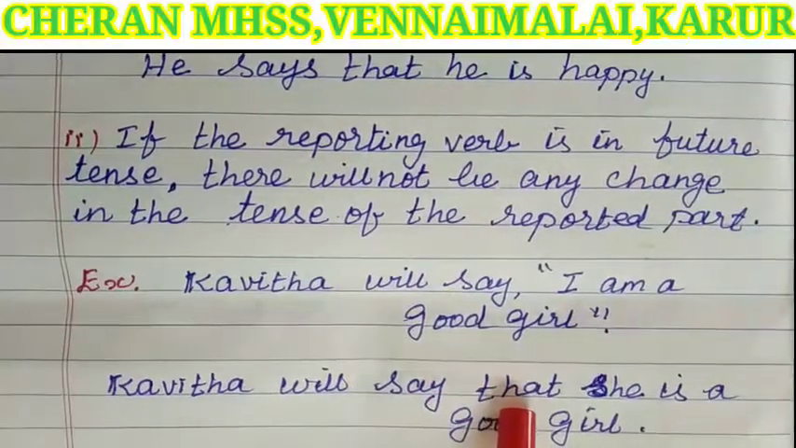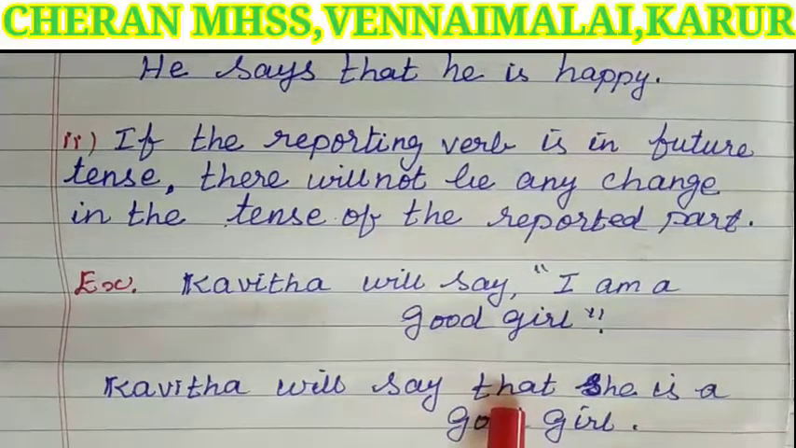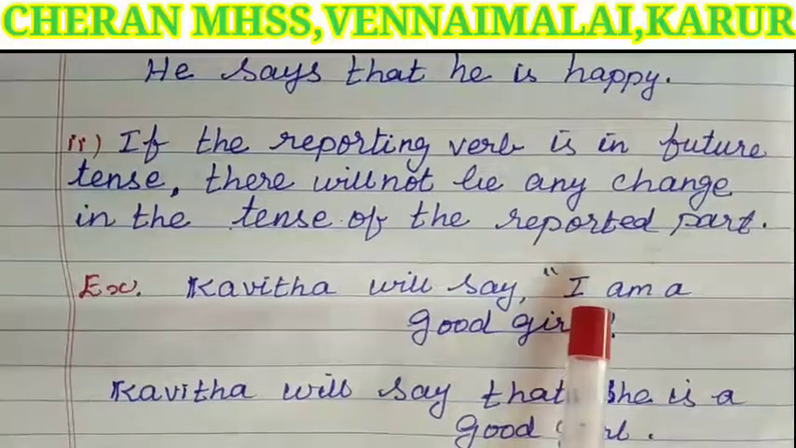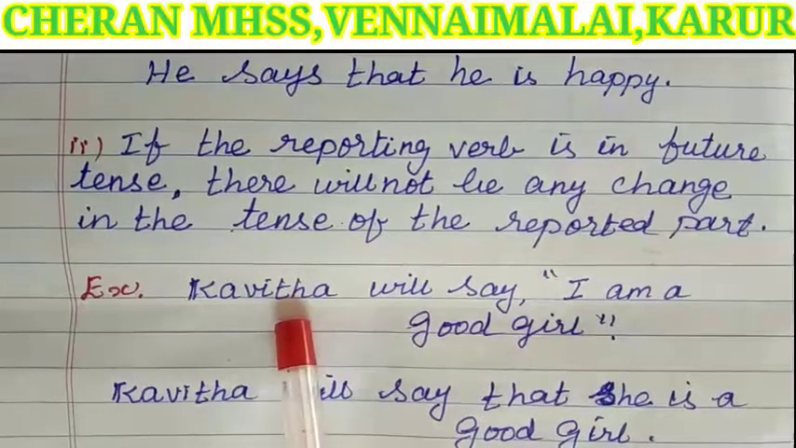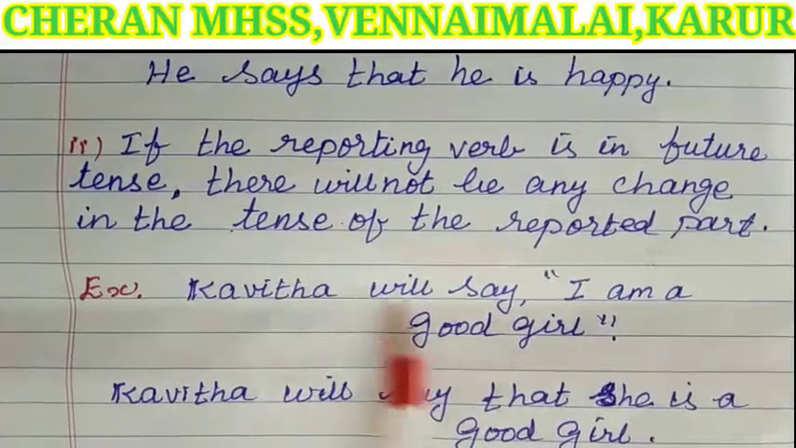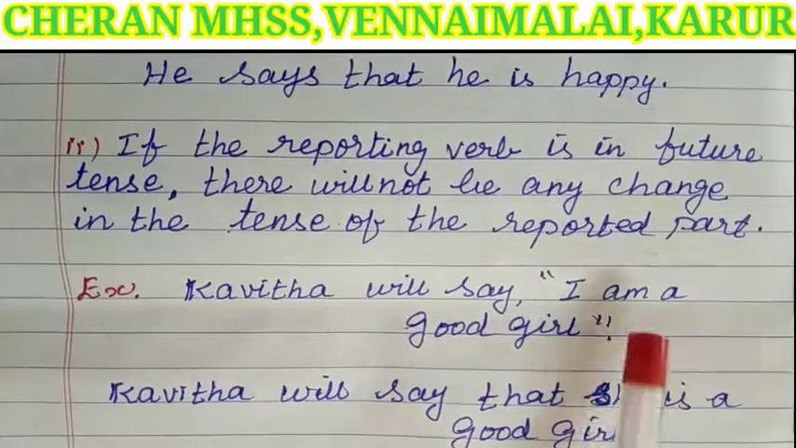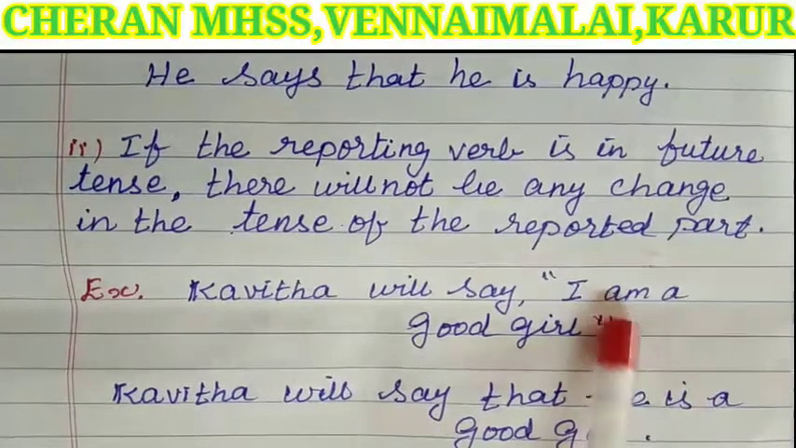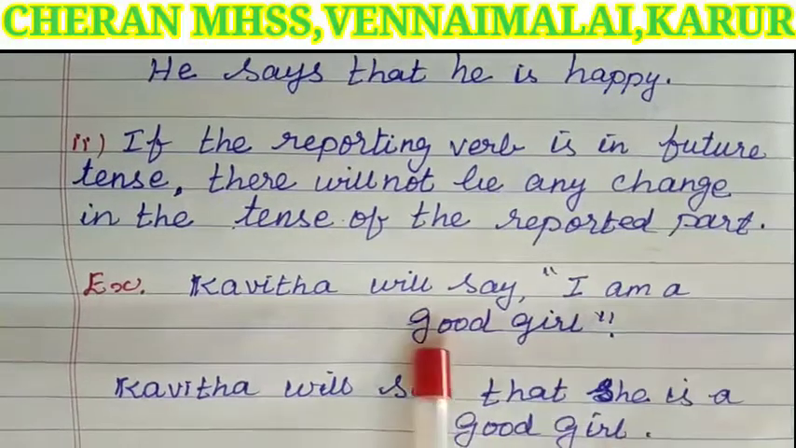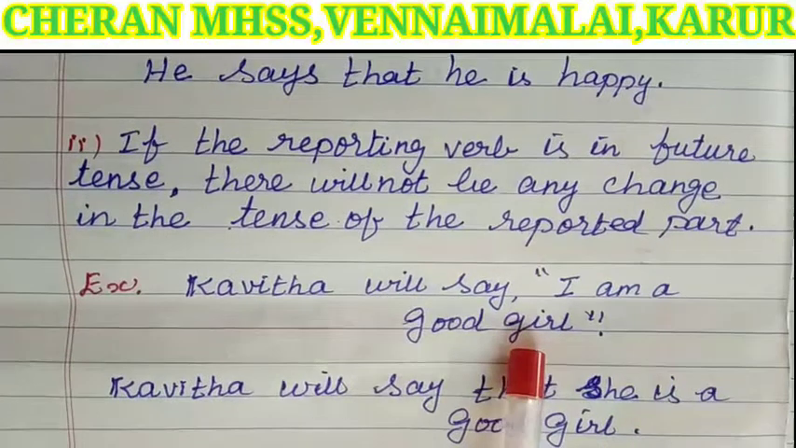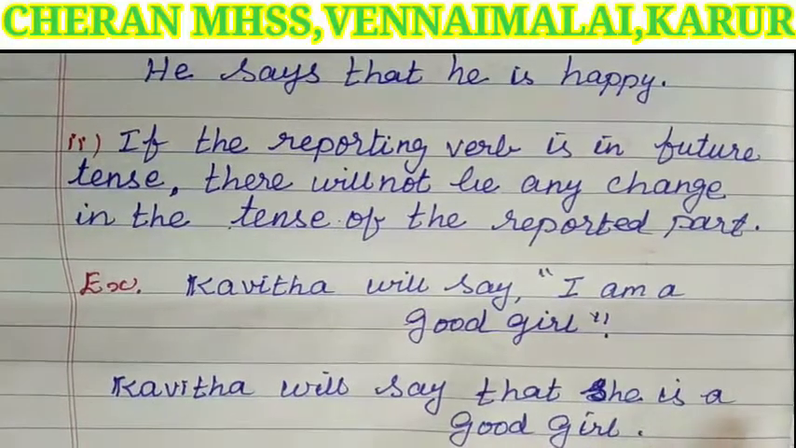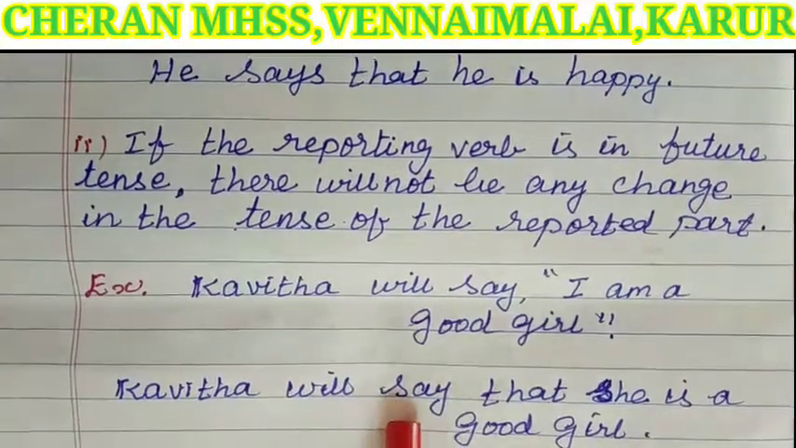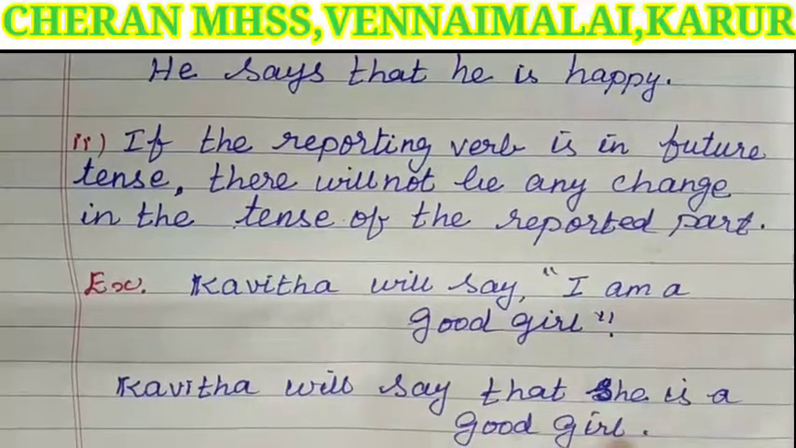Instead of the comma and quotation marks, we have added that. Next, I. I refers to the speaker, so we write she here. Am is present tense, so we use is. Next words are good girl, these words are the same. So the answer is Kavita will say that she is a good girl.